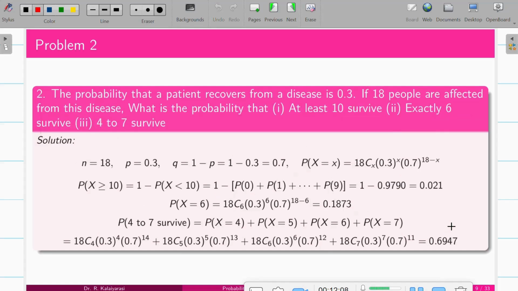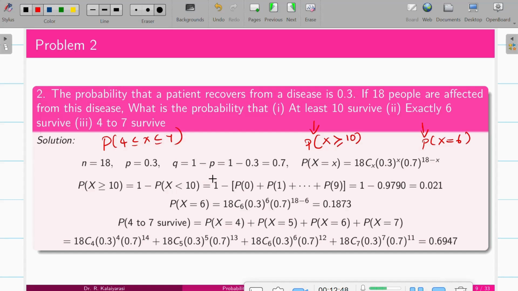Coming to the second one: the probability that a patient recovers from a disease is 0.3, and if 18 patients are affected by the disease, what is the probability that at least 10 survive? At least 10 survive is the probability of x greater than or equal to 10, and exactly 6 survive is the probability of x equals 6, and survival between 4 and 7 is the probability of x from 4 to 7.